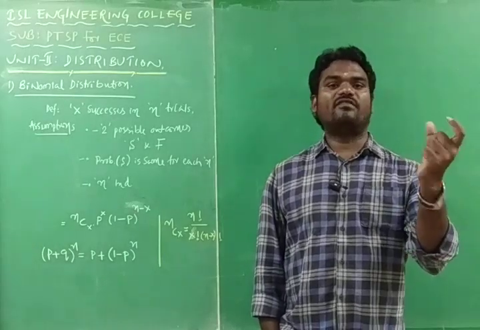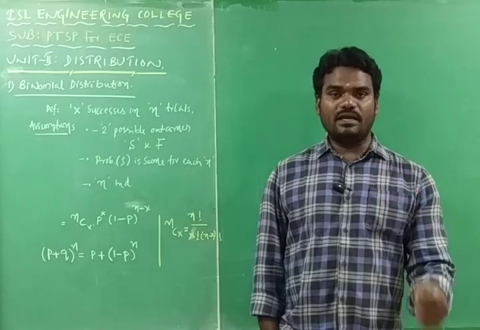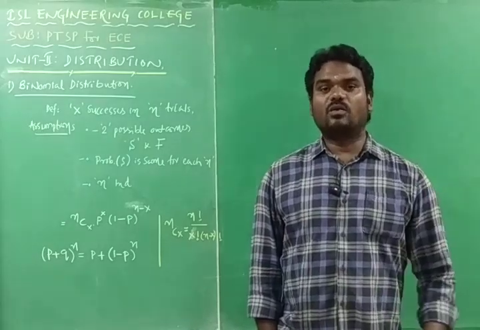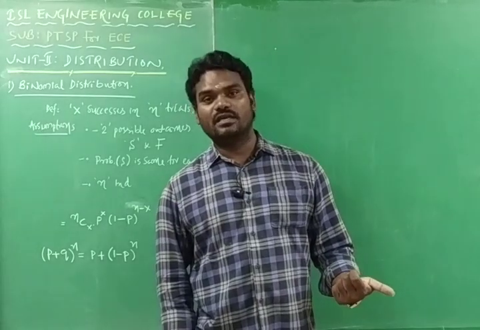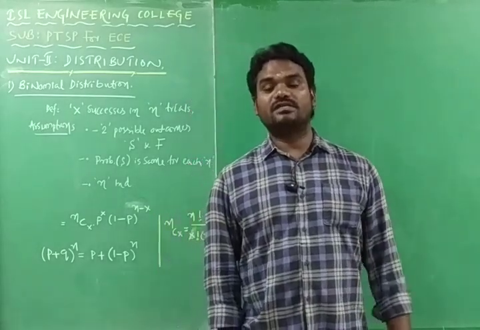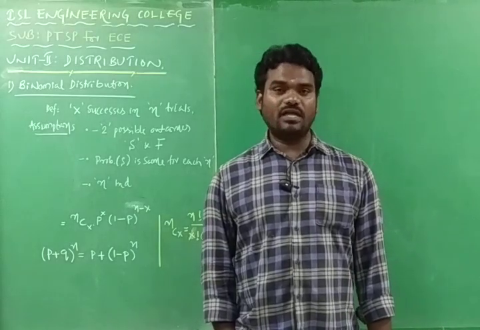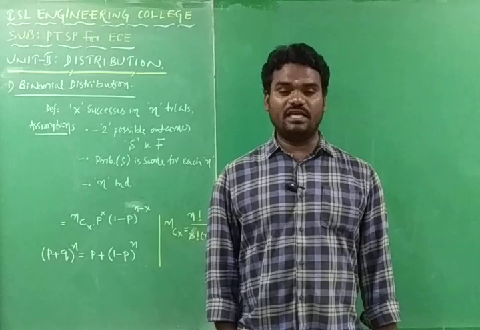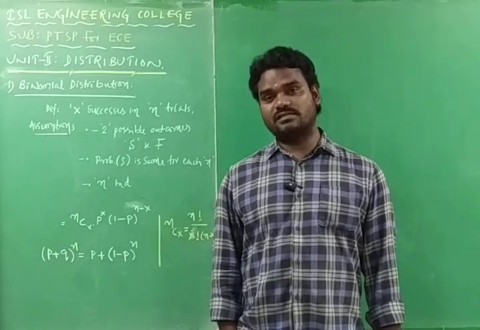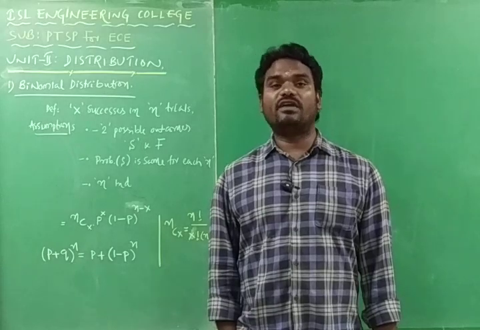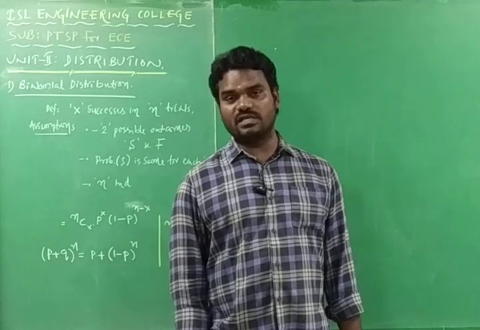For example, I have a coin. I am throwing that coin 10 times. Then what is the probability of getting the head as a success, tail as a failure? And we know that the total probability of an event must be equal to 1. That means the probability of a success plus the probability of a failure must be equal to 1. The total probability must be equal to 1. This is the basic fundamental thing.